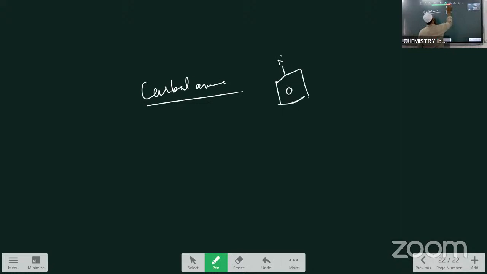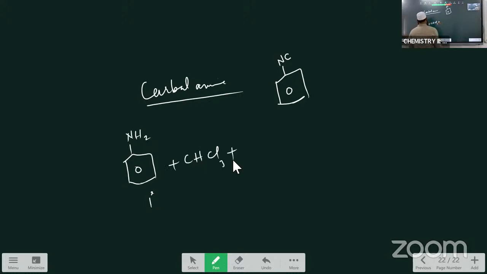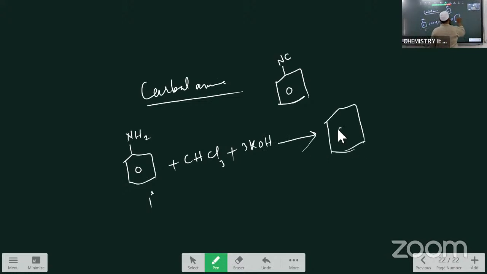Isocyanide, cyanide बोले तो CN, isocyanide बोले तो NC, ये फॉर्म हो रहा है, इसीलिए इसका नाम कार्बालामाइन रिएक्शन बोल के बुलाते हैं। सो कार्बालामाइन रिएक्शन में कौन से कंपाउंड को लेना है आपको, NH2 प्राइमरी अमाइंस को लेना है। When primary amine is treated with chloroform CHCl3, it is heated with chloroform and KOH, use करना है, stoichiometric ratio है। As a result of that, देखिए ये बेंजीन के ऊपर यहाँ पे NC सब्स्टिट्यूट होता है, it is the pungent offensive odour substance formed plus 3KCl plus 3H2O is liberated.